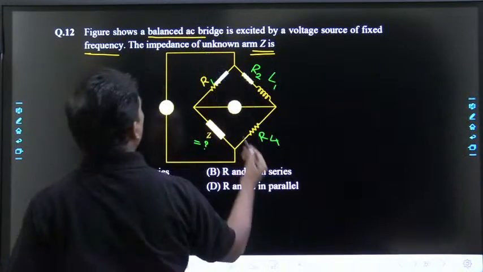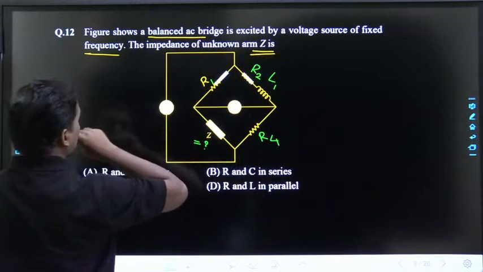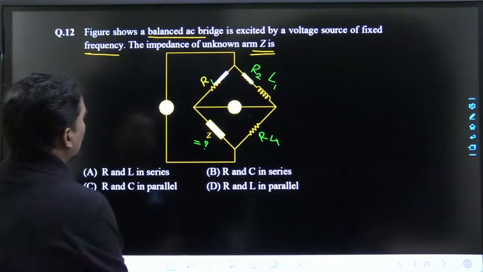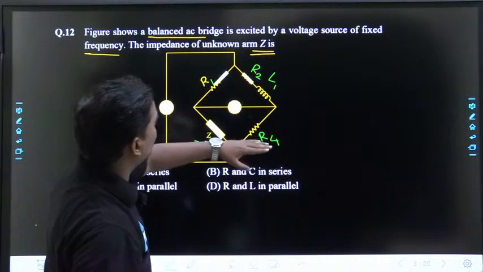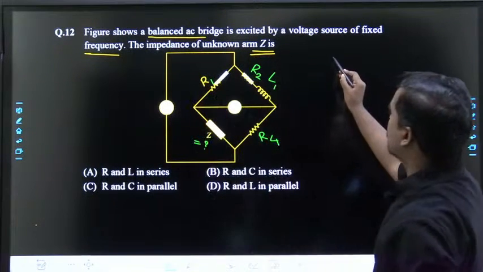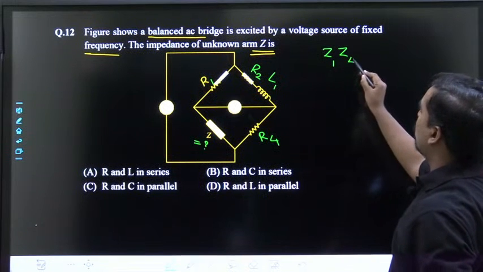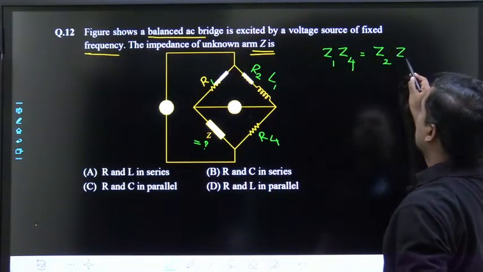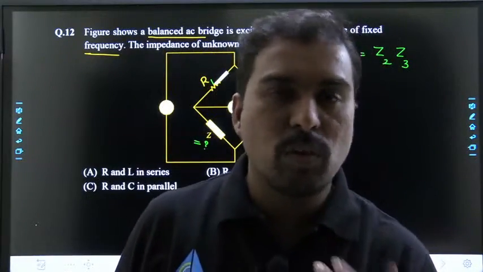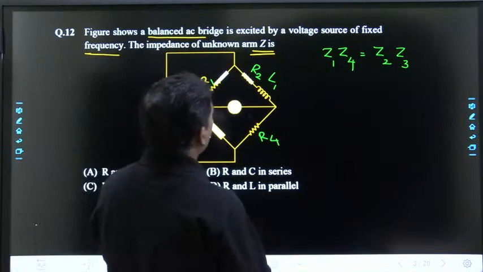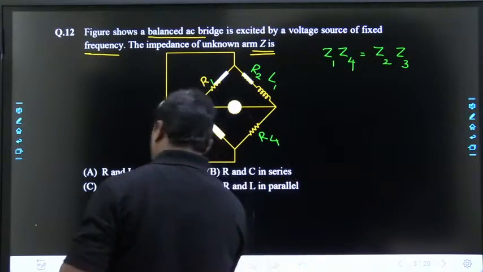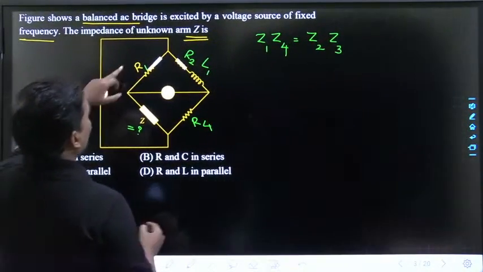Figure shows a balanced AC bridge excited by a voltage source of fixed frequency. The impedance of the unknown arm Z is dash. How to do this problem? See, if you check this arm as Z1, Z4, Z2, Z3, so let us take this as the third arm. I can write the bridge balance condition as Z1 Z4 equals Z2 Z3, dear students. Whether it is an AC bridge or DC bridge, the basic condition is Z1 Z4 equals Z2 Z3. Now what is Z1? That is R1. Z1 is nothing but R1.